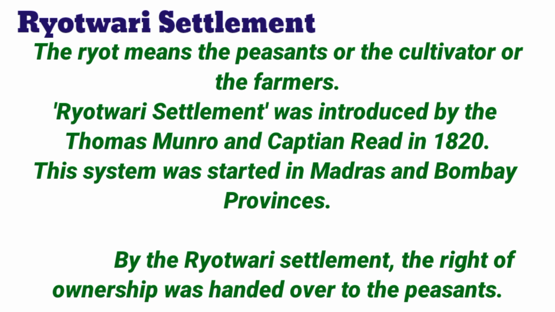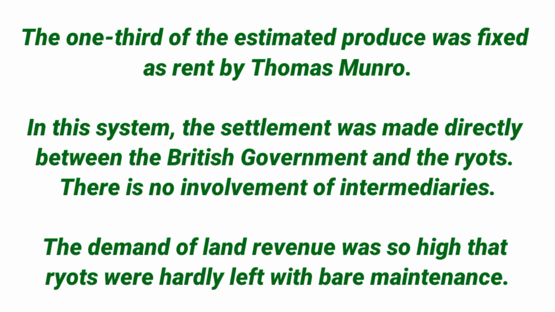British government collected revenue directly from the peasant. Initially, 1/2 of the estimated produce was fixed as rent. This assessment was reduced to 1/3 of produce by Thomas Munro. The position of the cultivators became more secure. In this system, the settlement was made between the British government and the Ryots. Here, no intermediaries. This settlement was revised for every 20 to 30 years when the land revenue was raised.